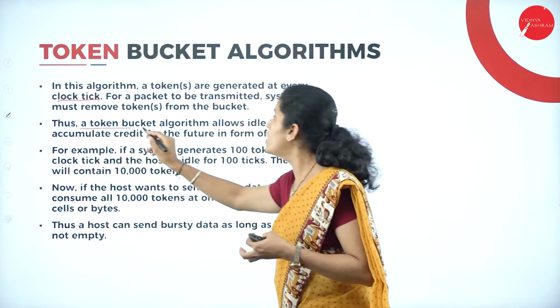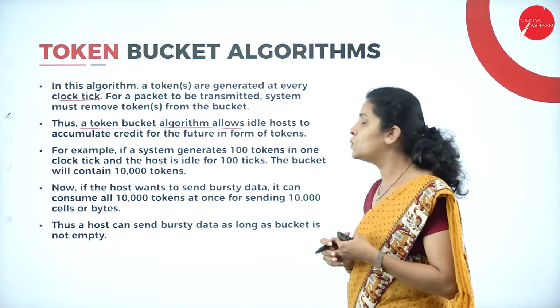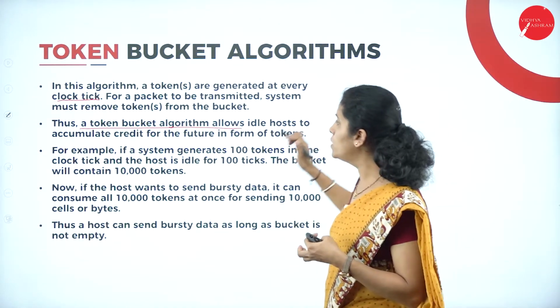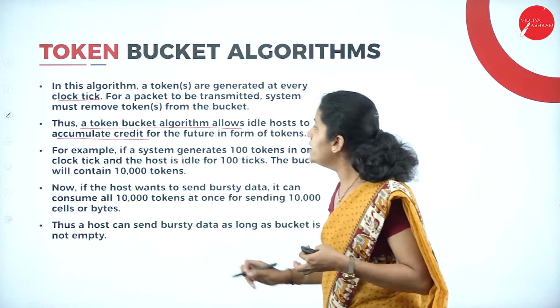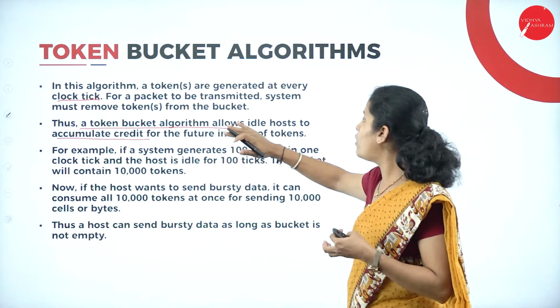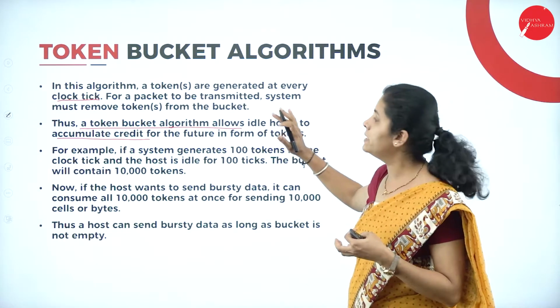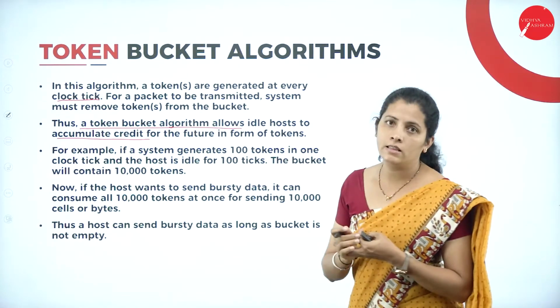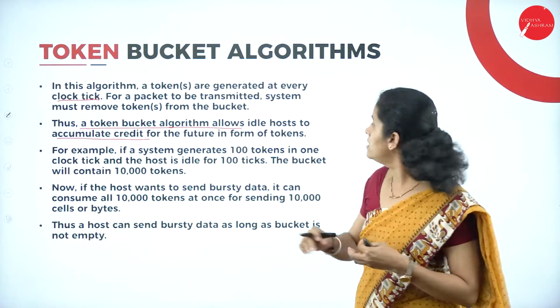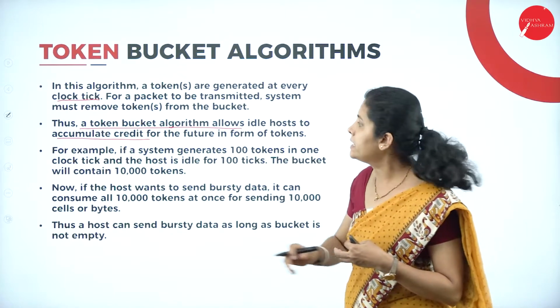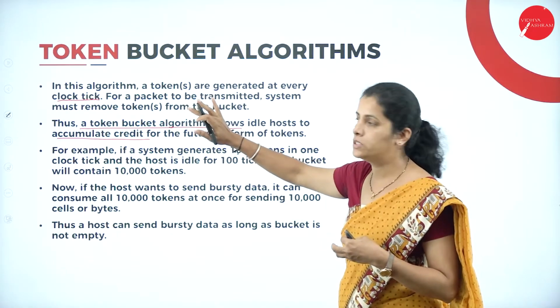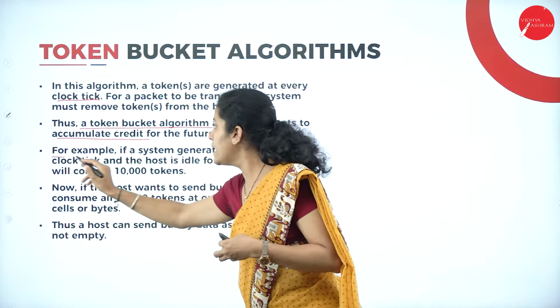Thus, a token bucket algorithm allows an idle host to accumulate credit for the future in the form of tokens. Here consider the example.